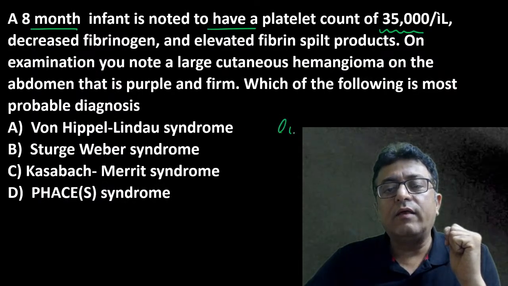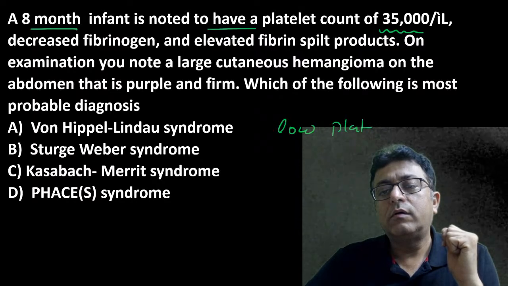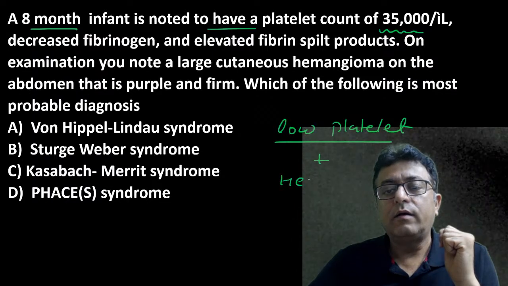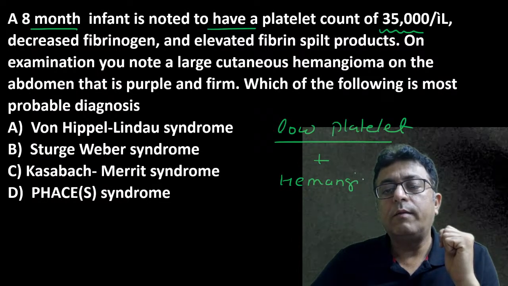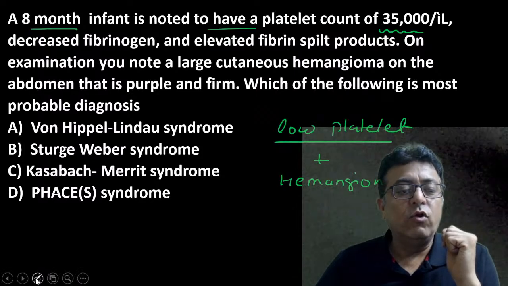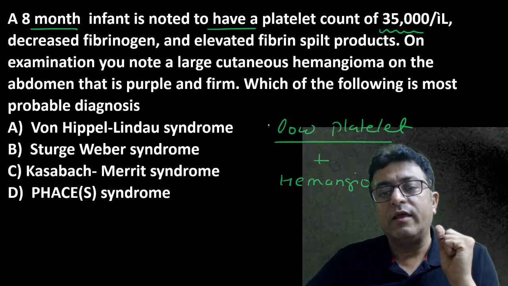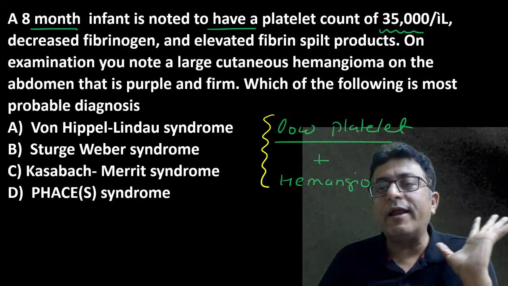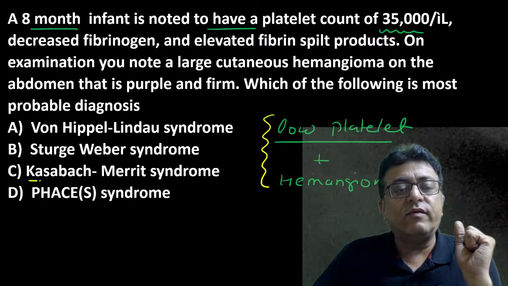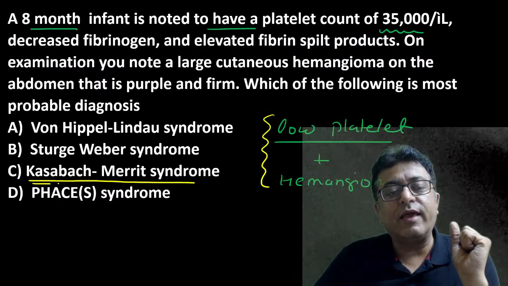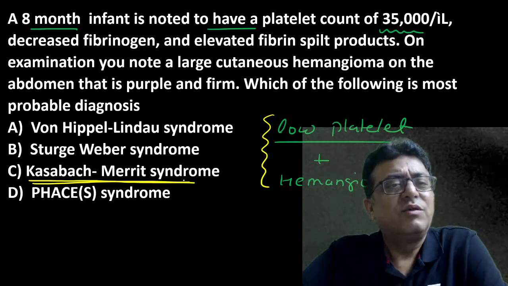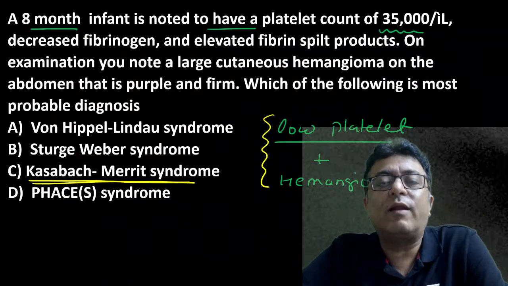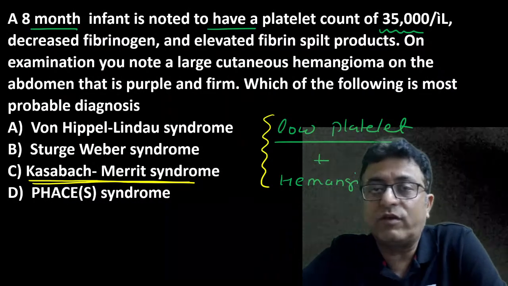When there is low platelet and you find hemangioma over the body, whether hemangioma over the face or retroperitoneal, but low platelet with hemangioma, it is Kasabach-Merritt syndrome. So yeah, Kasabach-Merritt syndrome, Diamond-Blackfan anemia, transient erythroblastopenia in infancy, Pearson marrow syndrome.